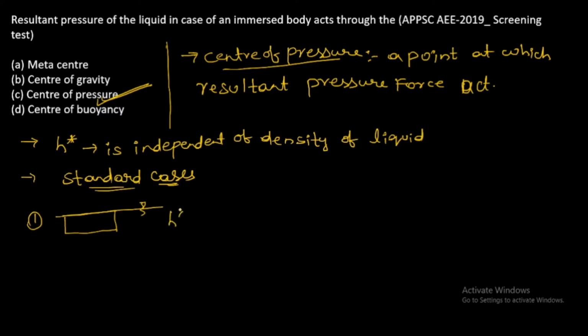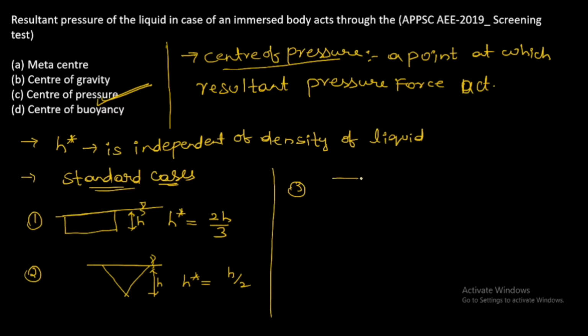Then if we ask center of pressure, directly we say that it acts at a 2/3 distance from free surface. Second, if it is given an inverted triangle, then center of pressure acts at h/2 distance.